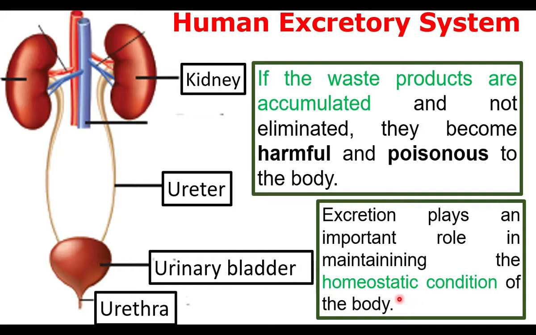For example, a uniform blood sugar level, a normal water level, and a normal acid-base level are examples of homeostatic condition. Normal water level, salt level, acid-base and fluid level are maintained by the excretory system.